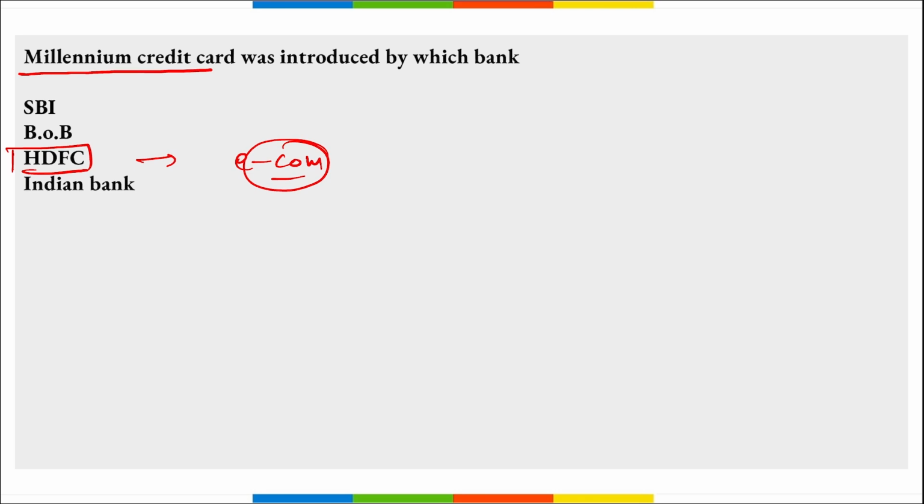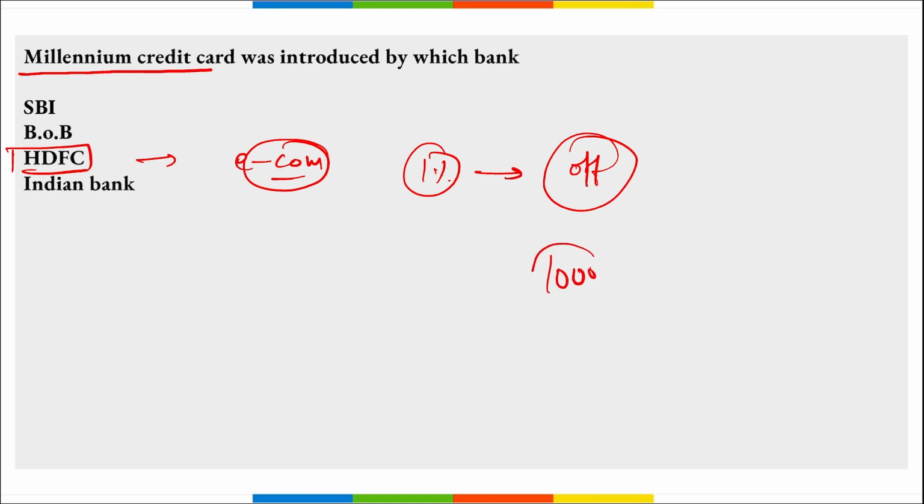Correct? This HDFC Millennia Credit Card offers cashback and reward points from Amazon, Flipkart, and other e-commerce platforms. In addition, the card also offers 1% cashback on offline purchases, that is your smart EMIs, and lounge access for free among other various benefits. A maximum reward of 1000 rupees will be provided in every billing. Correct? So maximum reward will be here 1000 rupees.